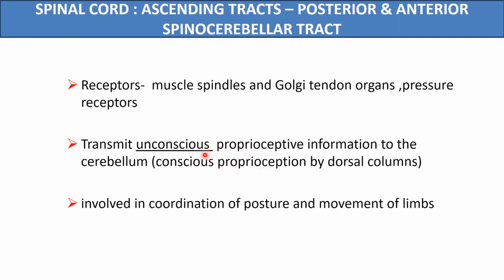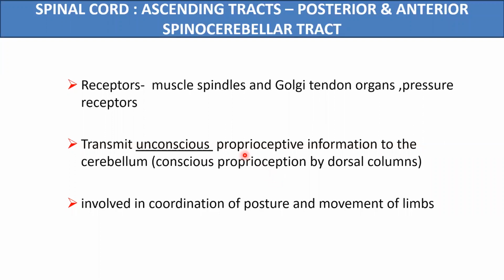By the word unconscious proprioception, we mean that during walking, we never know which joint has to be moved and how much it has to be moved, and which muscle has to be flexed or extended. But at this time, our spinocerebellar tracts are continuously carrying the information from the muscle spindles and the joint receptors, like Golgi tendon organs or pressure receptors, to the cerebellum of the same side. And the cerebellum utilizes this information to maintain coordination of the movement of the limbs and also in maintenance of the posture.